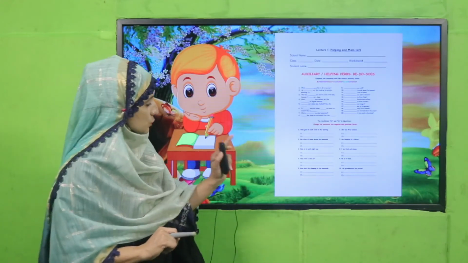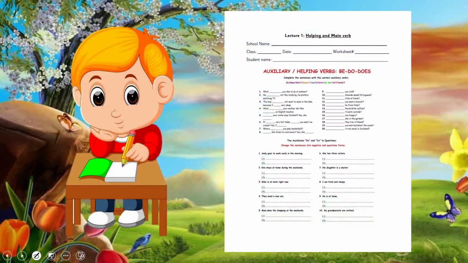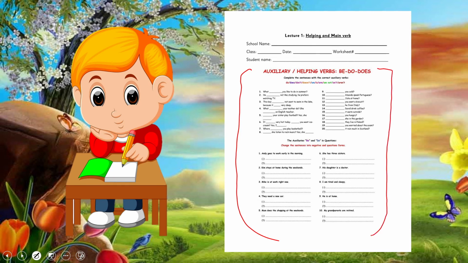My dear teachers, this is a worksheet. This worksheet link is given below. This is an actual way that we can assess the students on what they have learned with this lecture. Okay, so you will provide it to them in printed form so that they should be able to write and to change, how they can change. All their forms are mentioned there: auxiliary verbs be, do and have, auxiliary verbs be, do and does. Okay, this worksheet is for you.